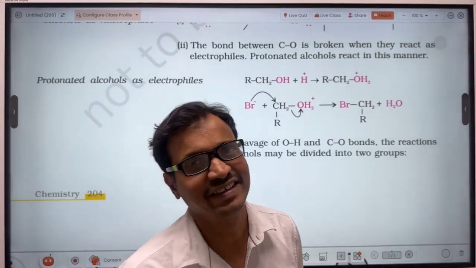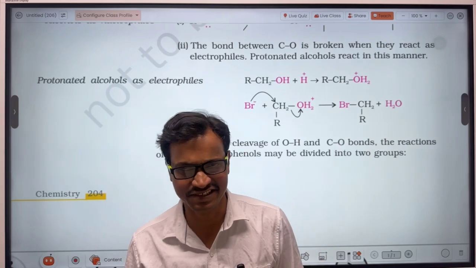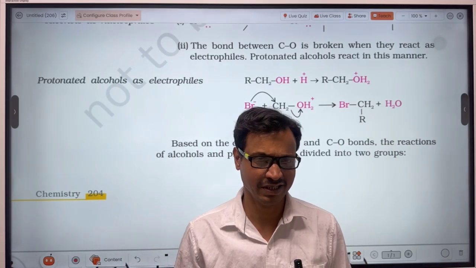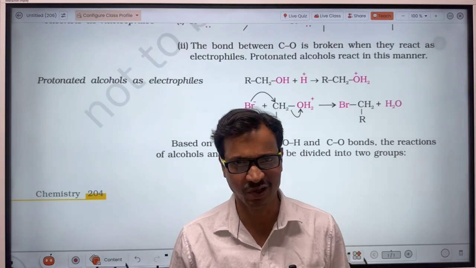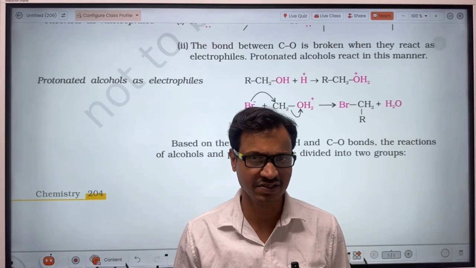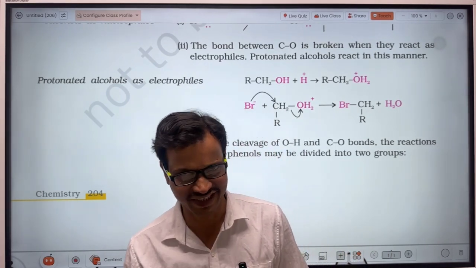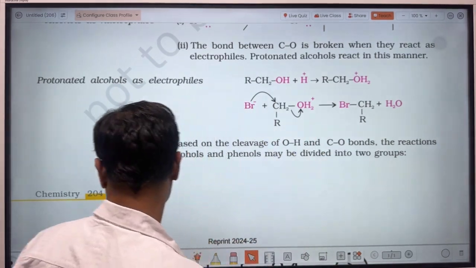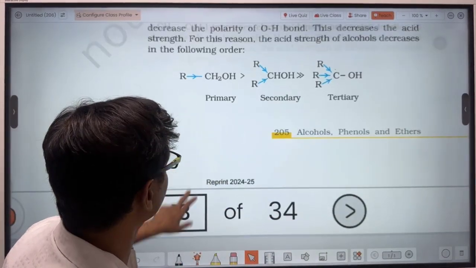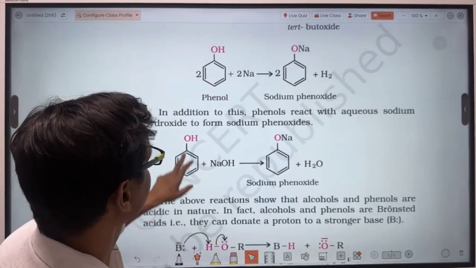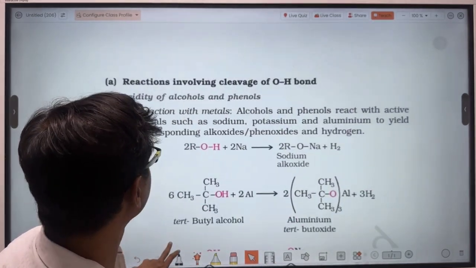Okay, that was when the alcohol acts as an acid, with cleavage of the oxygen-hydrogen bond, and when there is cleavage of the carbon-oxygen bond. But there will be some reactions where we will have to watch out how the reaction is taking place. So let's see here the comparison of acidic character.